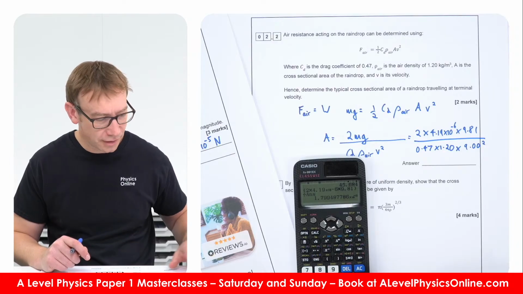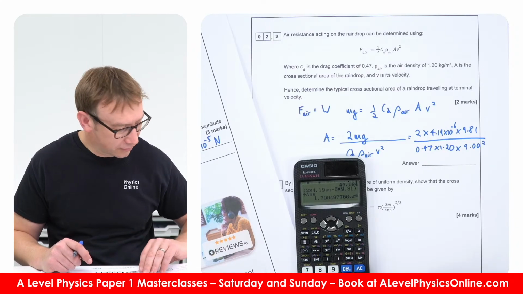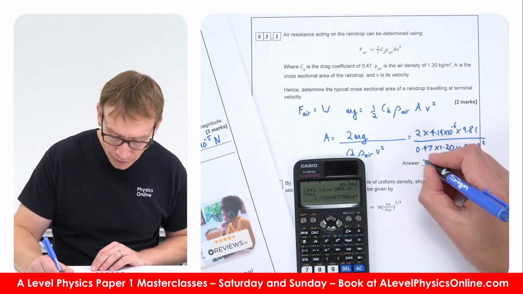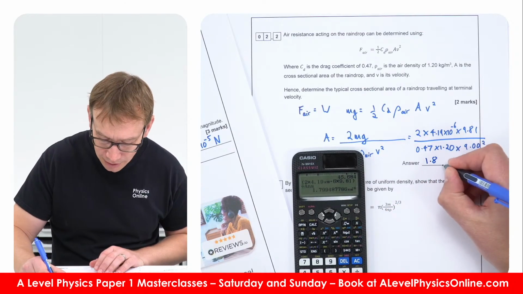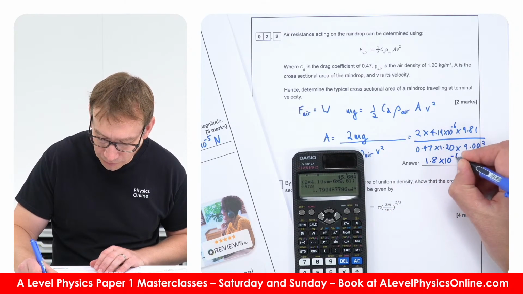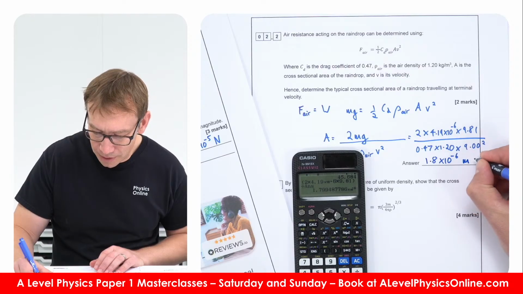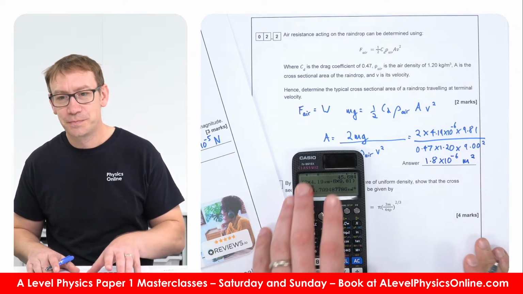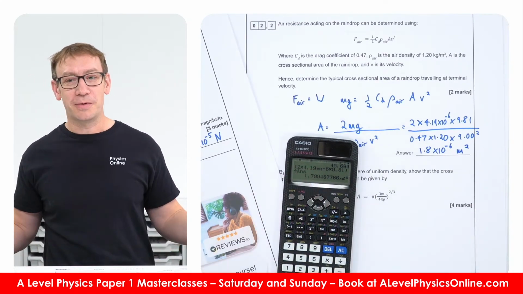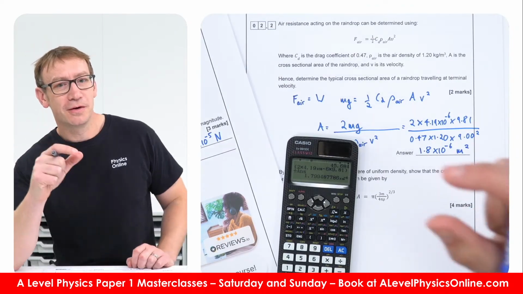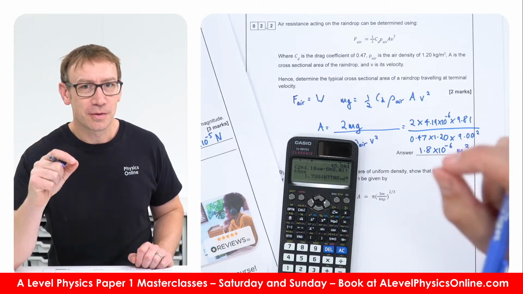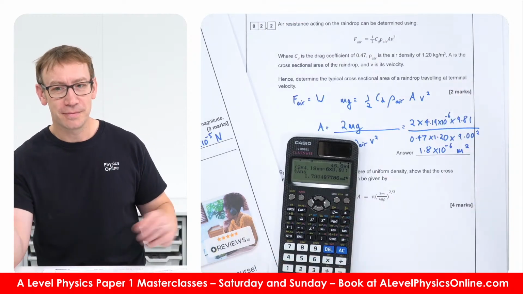I've got an answer of 1.799948, so I'm going to say that's equal to 1.8 times 10 to the minus 6 meters squared. Okay, is that right? I mean, it looks like a very, very small number, but we're going to have a very small number because the area of a droplet is going to be very small compared to a square metre.